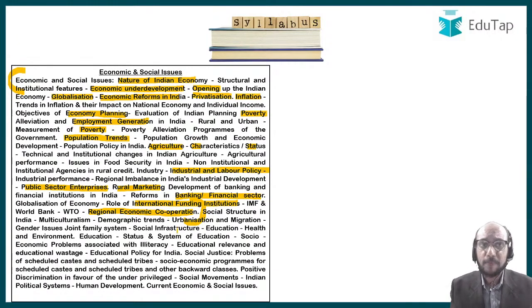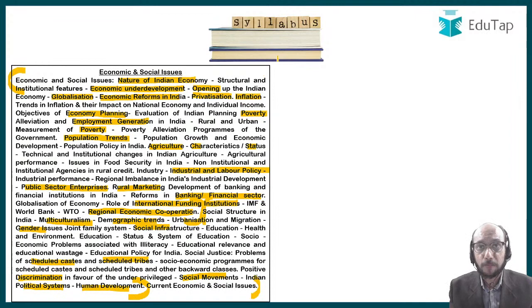Now, moving ahead, further ahead are topics related to social issues. All these topics, for example, multiculturalism, demographic trend, urbanization, migration, gender issues, social infrastructure, education, health, environment, education policy, social justice, scheduled caste problems, scheduled tribe problems. How are those problems being tackled? What kind of policies are we adopting so that we can bring these sections of society forward? Social movement, Indian political system, human development, as well as all other issues. I've stopped over here. So these are your social issues chapters.